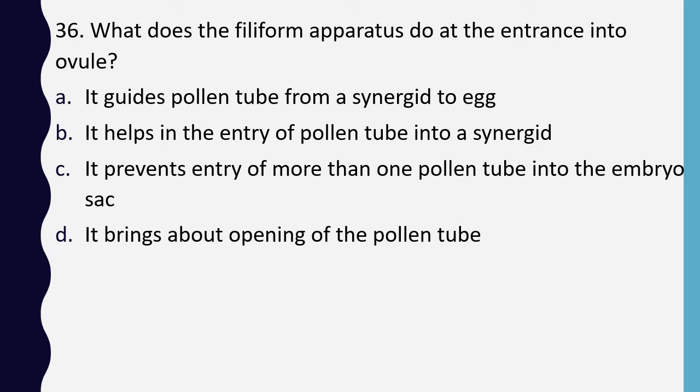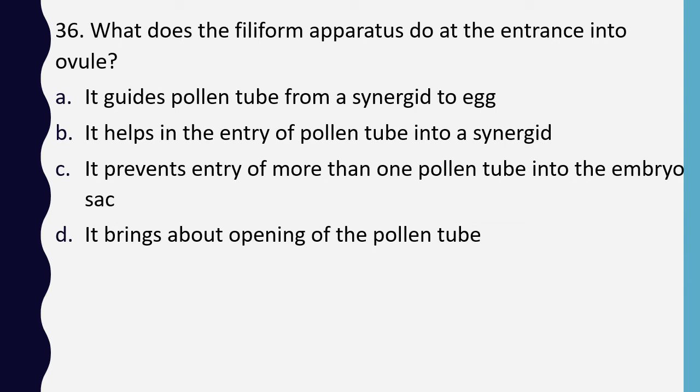Question number 36. What does the filiform apparatus do at the entrance into the ovule? It guides the pollen tube from a synergid to egg. It helps in entry of pollen tube into a synergid. It prevents entry of more than one pollen tube into the embryo sac. It brings about opening of the pollen tube.